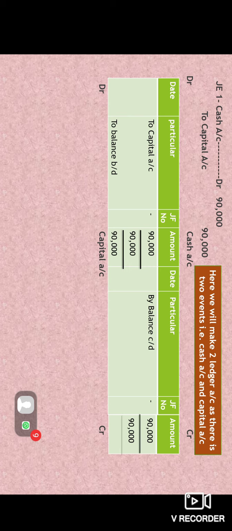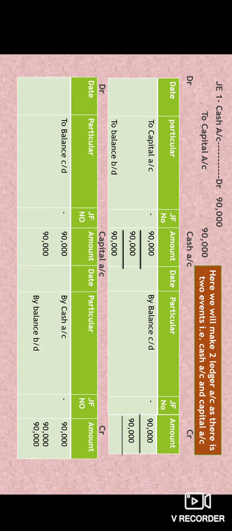Similarly, we will prepare the capital account. In this entry, capital is recorded on the credit side. So we will be recording the ledger posting on the credit side, but not capital itself, its opposite one, and its opposite one is cash. And here we will start with "By". So that is why "By cash account 90,000", and to balance this, "To balance carried down" on the debit side, and afterwards we will be forwarding this balance for the next period by stating "By balance brought down".